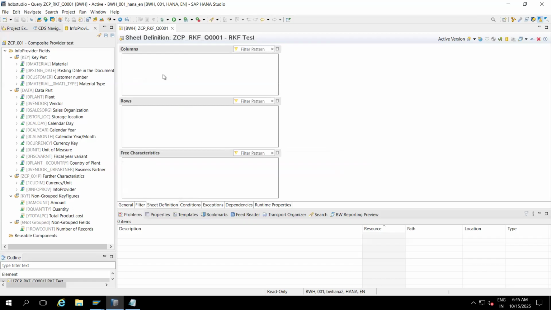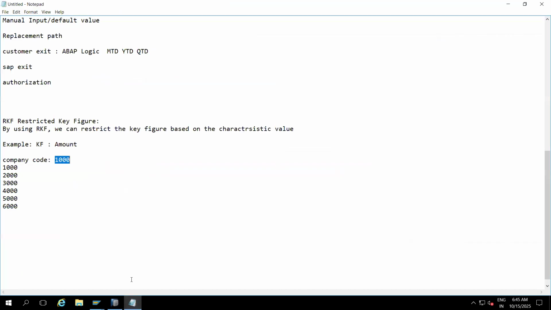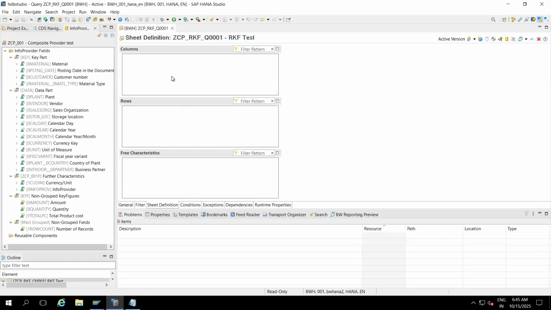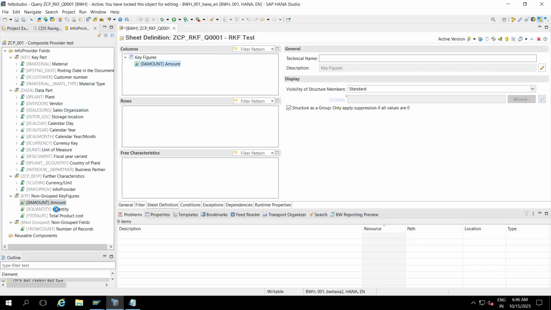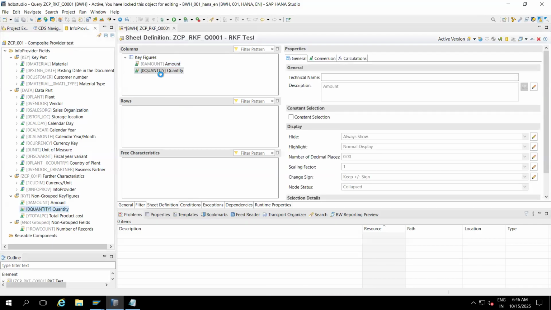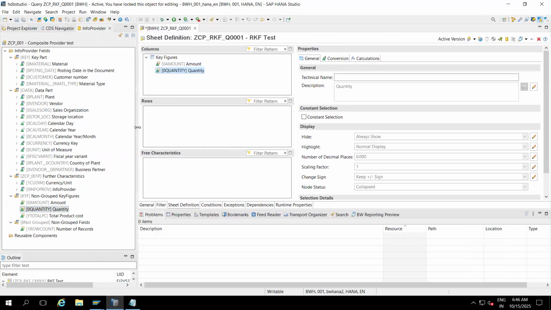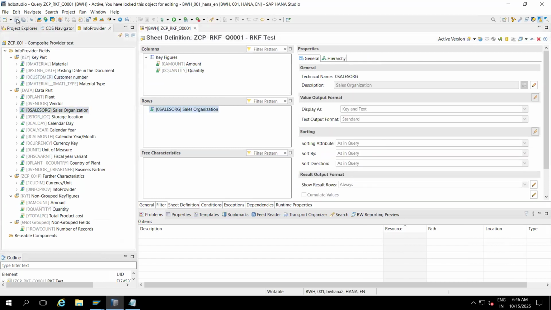Here in columns, which KPIs are involved? In real time they will ask about KPI, key performance indicator, which means key figures only. They will ask at a high level how many KPIs are used in the report, so you can tell them how many key figures you are using. Yes, we are using two KPIs in my report: amount and quantity. Now I will drag and drop this one and save.